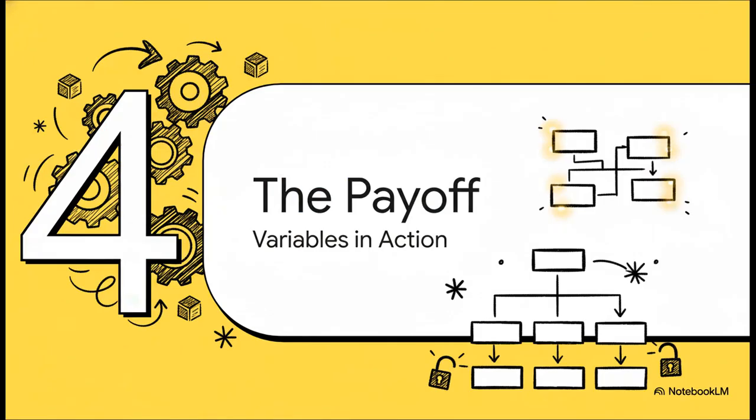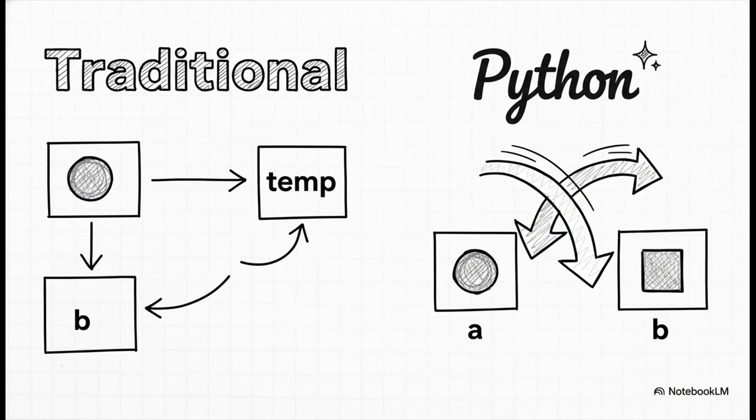So why does any of this matter? Why did we just go down that rabbit hole of labels and references? Well, because understanding this model unlocks some seriously elegant and powerful ways to write your code. Let's look at a fantastic payoff that comes directly from how Python does this. In most programming languages, if you want to swap the values of two variables, it's kind of clumsy. You need a third temporary variable just to hold a value out of the way. But in Python, check this out. It's one line. a, b = b, a. That's it. It's concise, it's perfectly readable, and it works because of that powerful assignment system we just talked about.